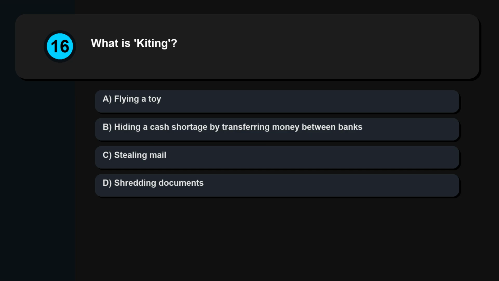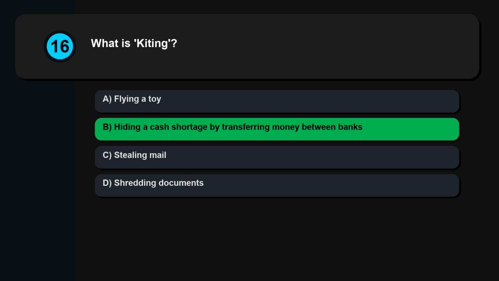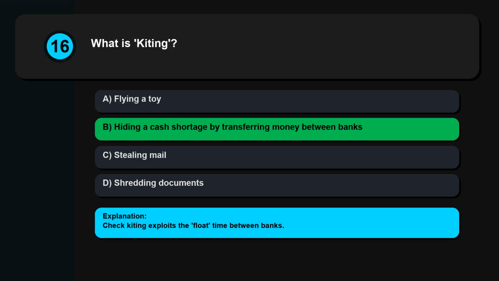Question 16. What is kiting? Flying a toy, hiding a cash shortage by transferring money between banks, stealing mail, shredding documents. Check kiting exploits the float time between banks.